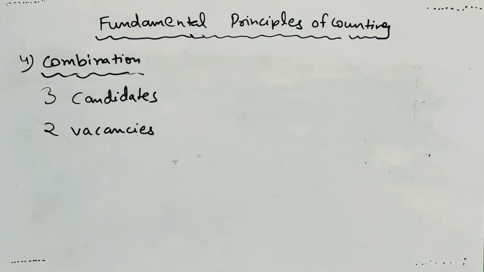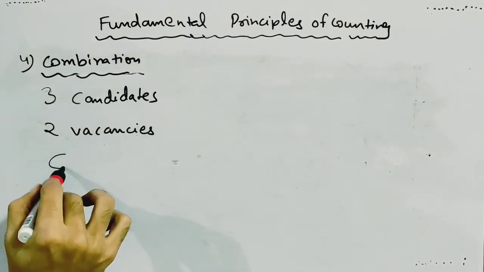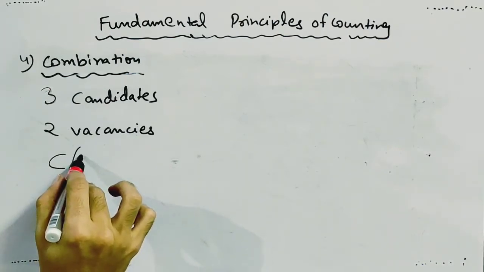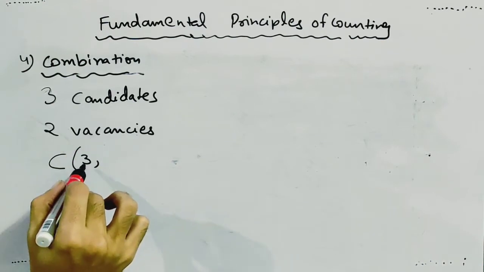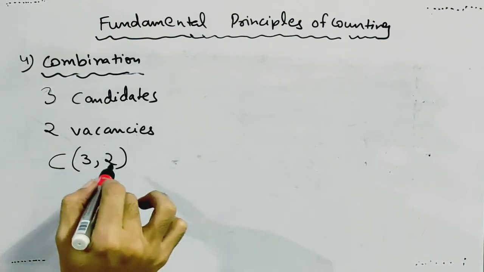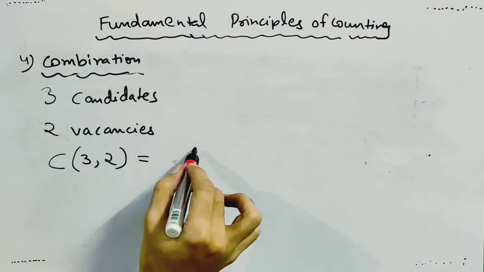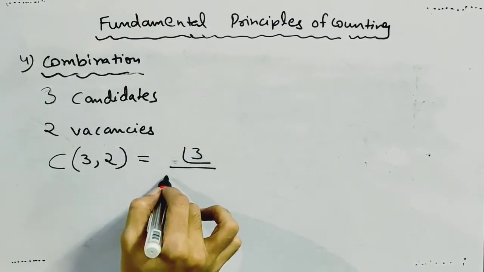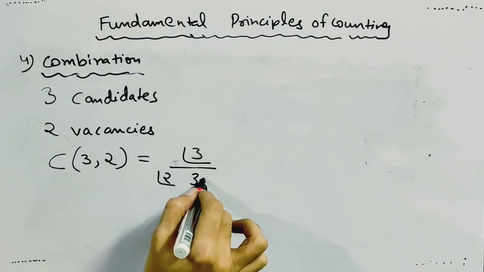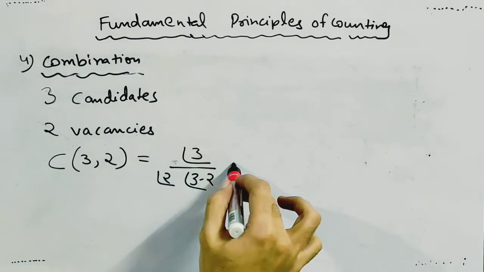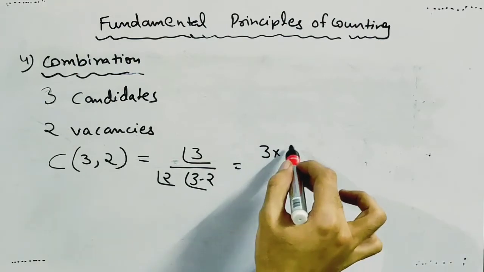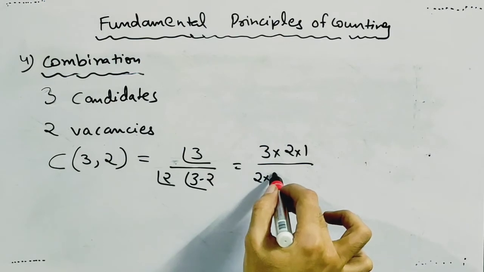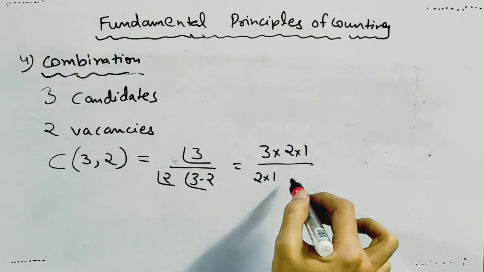It will be calculated by using combination. That is, you have to select 2 candidates out of 3, denoted as C32, which will be given as 3 factorial divided by 2 factorial, 3 minus 2 factorial, and we can calculate it. 3 into 2 into 1, 2 factorial is 2 into 1, 3 minus 2 is 1, 1 factorial is 1.